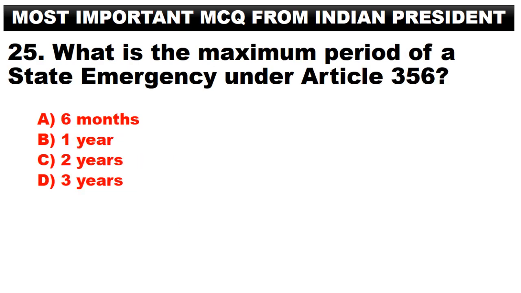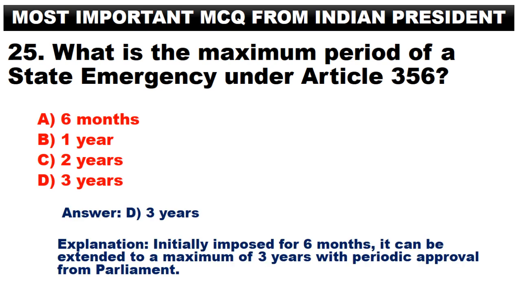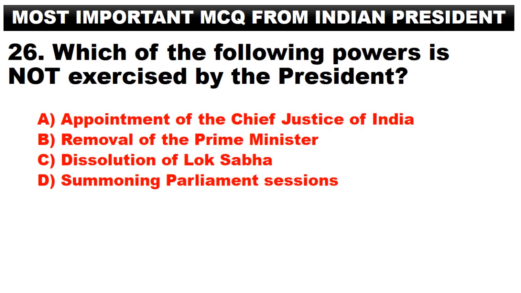What is the maximum period of a state emergency under Article 356? A. 6 months. B. 1 year. C. 2 years. D. 3 years. Answer. D. 3 years. Initially imposed for 6 months, it can be extended to a maximum of 3 years with periodic approval from Parliament.